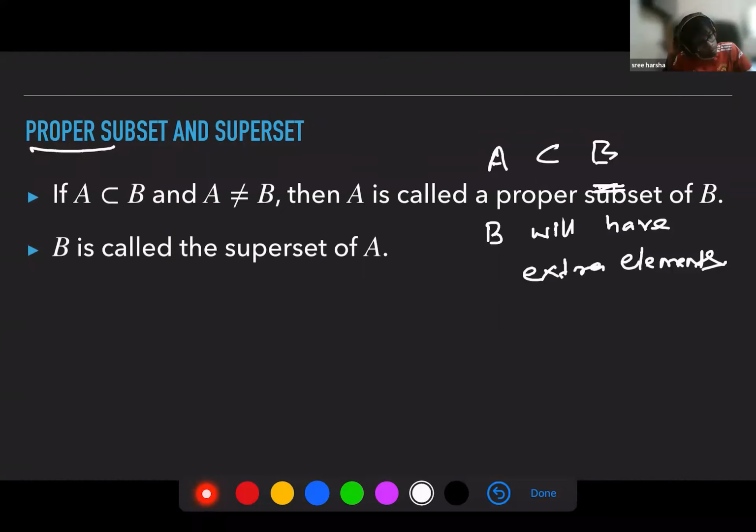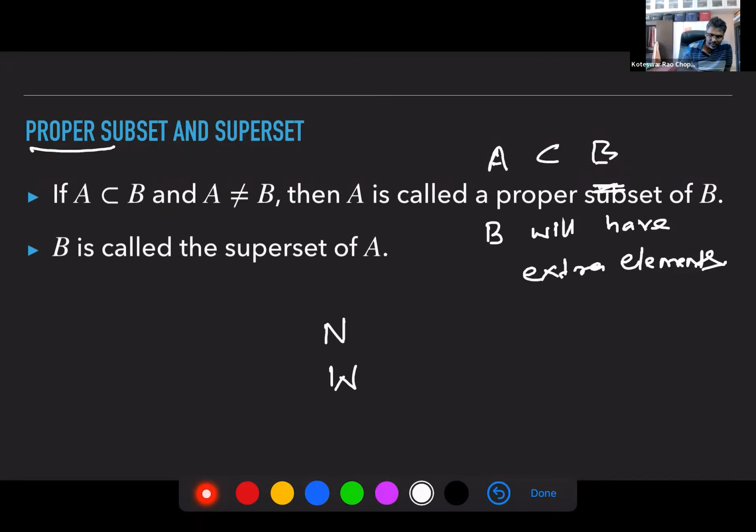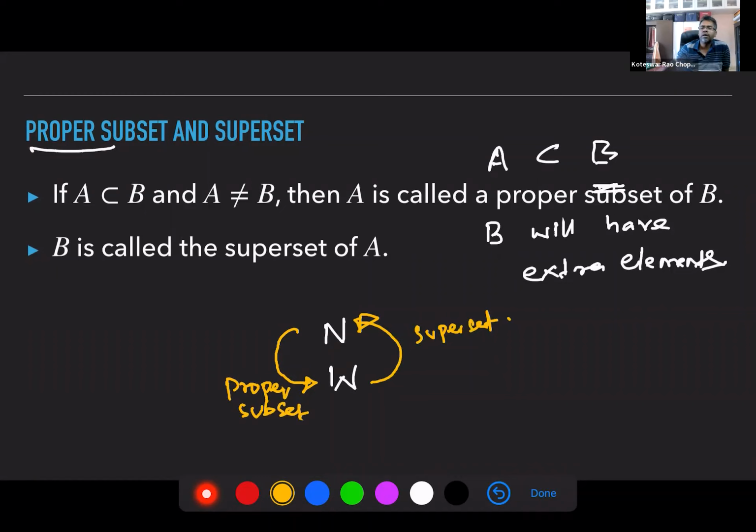For example, if I take natural numbers and whole numbers, I can say that the natural numbers is a proper subset of whole numbers. And the whole numbers is a superset of natural numbers. Get the idea? Just because of that extra element 0.